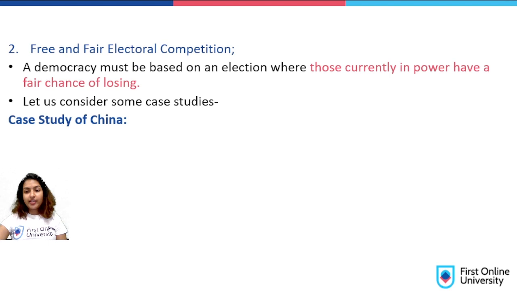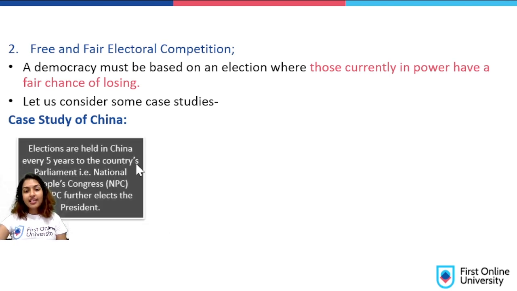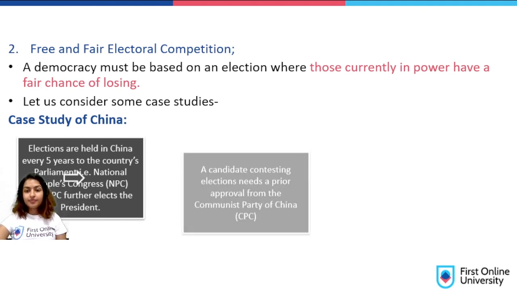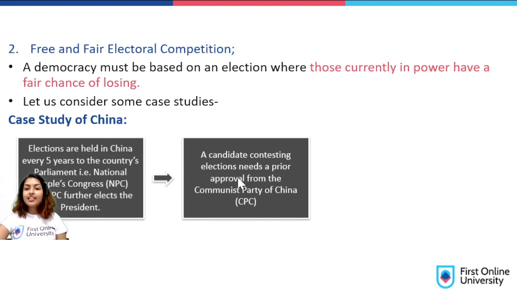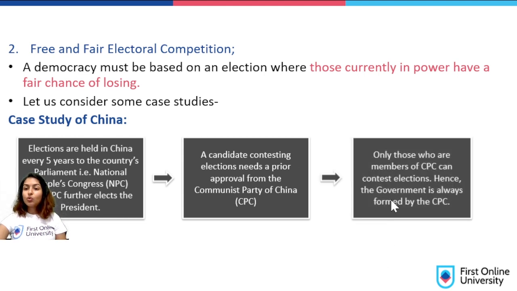Let's take the example of China. Elections are held in China every 5 years to the country's parliament, also called the National People's Congress (NPC). The NPC further elects the president. A candidate contesting elections needs prior approval from the Communist Party of China, the major party that has been ruling China since ages. Only members of the CPC can contest elections. Hence, the government is always formed by the CPC. So, ideally, they don't have any opposition and the contestants are always from the CPC itself.